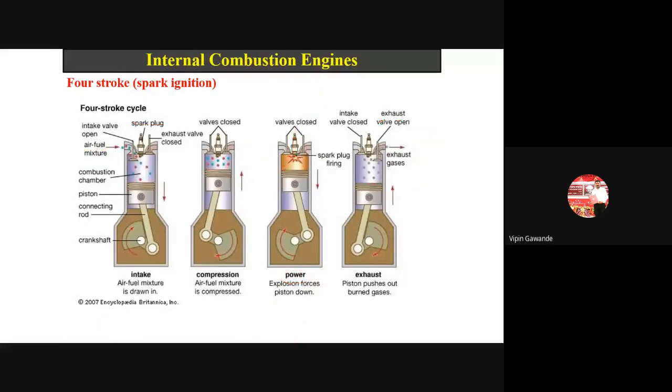So the working of both the engines is the same. So what is the difference? In petrol engine, there is the entry of air plus fuel mixture. In diesel engine, there is entry of only air. In petrol engine or spark ignition engine, there is a spark plug. In diesel engine, there is a fuel injector. Now, during intake stroke in petrol engine, air plus fuel mixture enters into the cylinder. In diesel engine, only air enters into the cylinder.